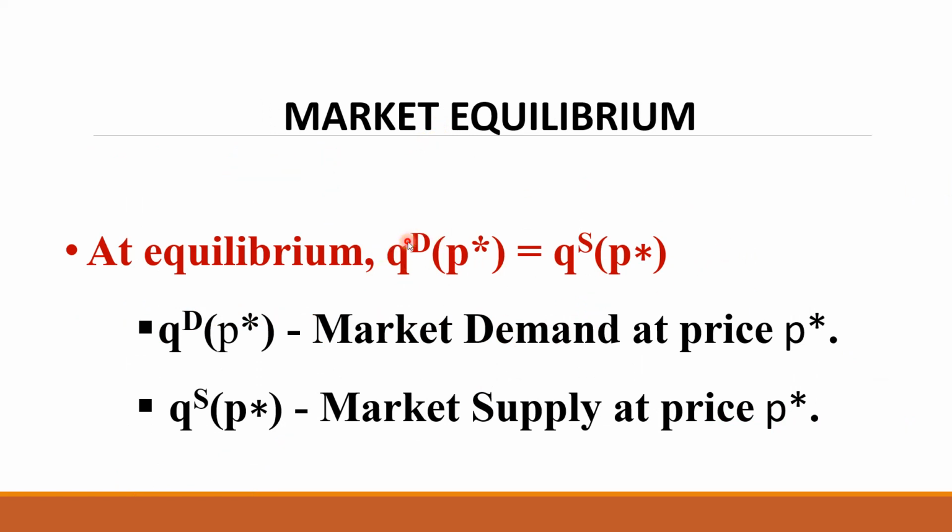The next one, the market equilibrium can also be denoted with the help of an equation. We have seen how to represent the market equilibrium in the form of a diagram. We have also stated the definition, and now we can represent the market equilibrium in the form of an equation. QD is equal to QS when the price is the equilibrium price. At the equilibrium price, QD is equal to QS, quantity demanded is equal to quantity supplied. That's what is denoted here. QD at P star means market demand at price P star. You know P star is the equilibrium price. QS is market supply at price P star, that is, the equilibrium price.